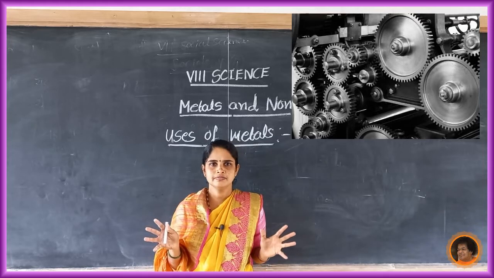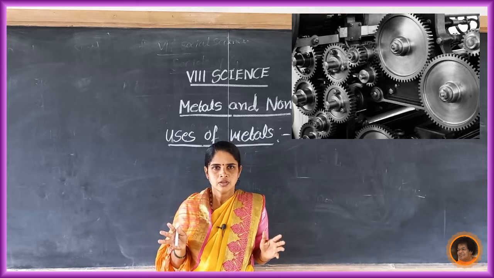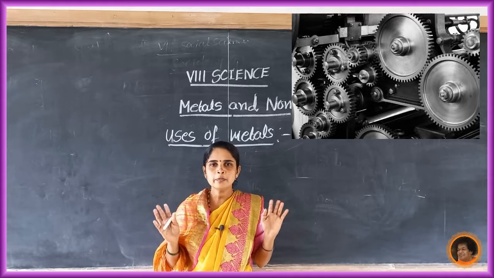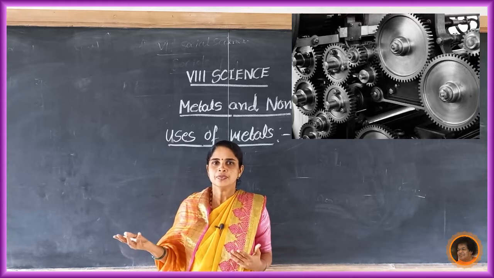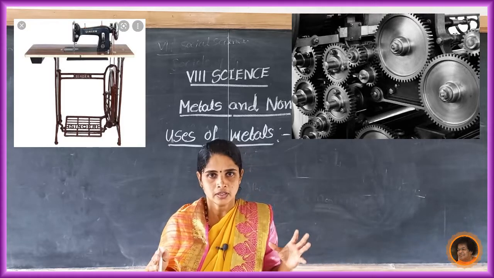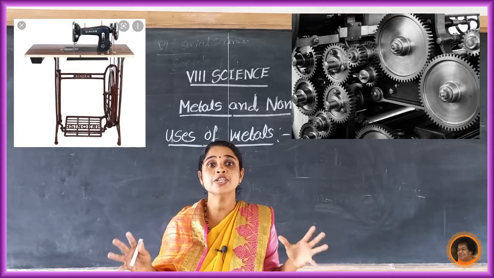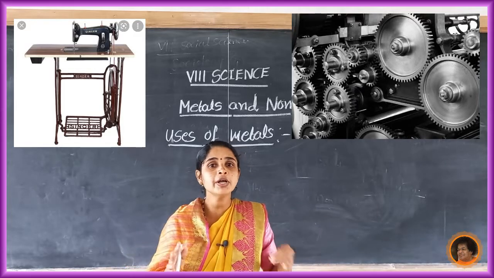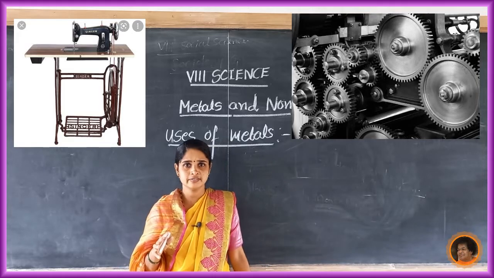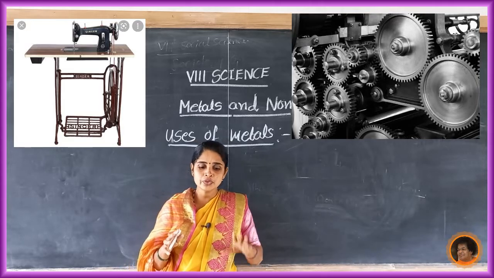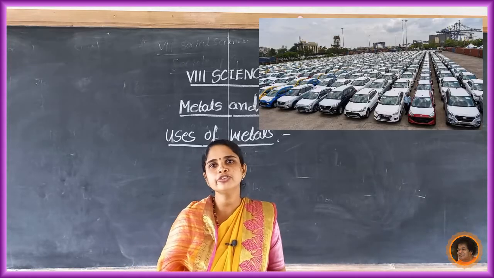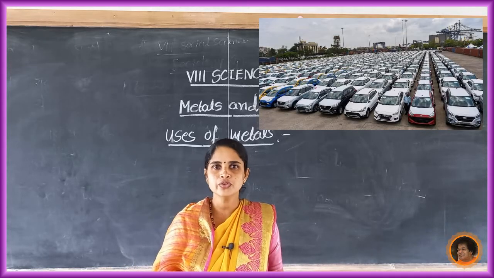Large machines like motors or any type of machines for industrial purposes are made up of iron or other metals. So metals are used in making machineries, and in automobiles also metals are used.